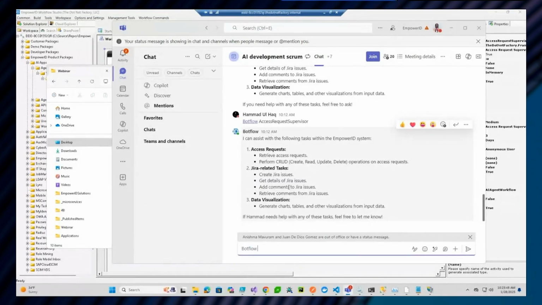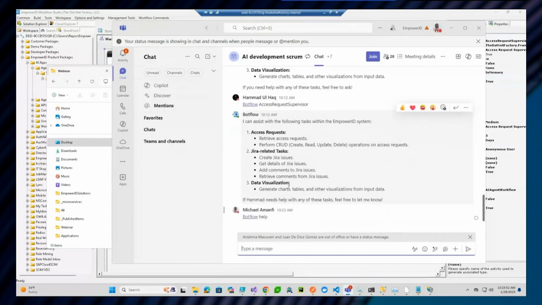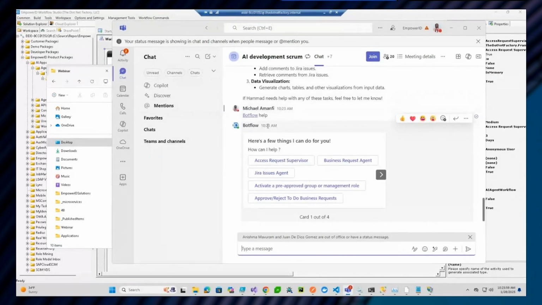So in this case, I'm going to ask my bot for help. Okay, so it brings up things that it can do for me. Now I'm interested in working with this access request, essentially the supervisor agent. There are multiple agents here that I have deployed. So I have one agent for the business request and another for managing Jira issues, but I'm gonna kick off this agent here.